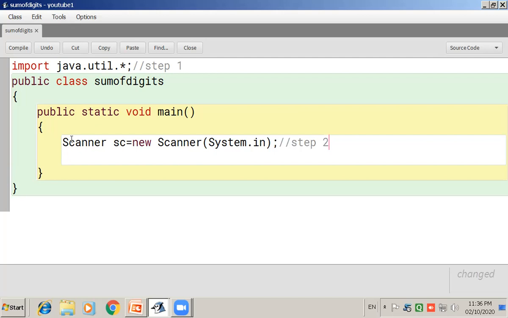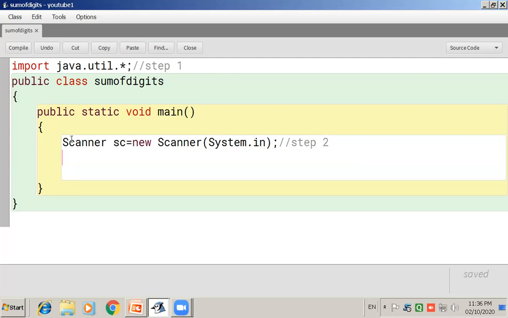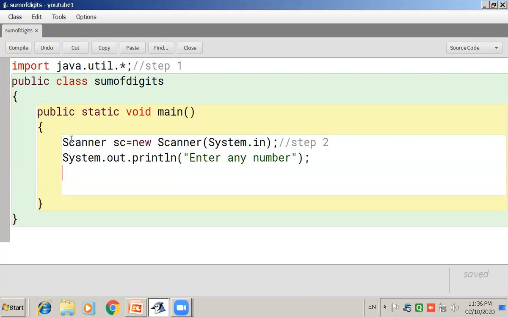This is step 2 of the Scanner class. I'm just writing the comment over here. We are going to write a message in the terminal window: System.out.println("Enter any number"). Then int num is equal to sc.nextInt().